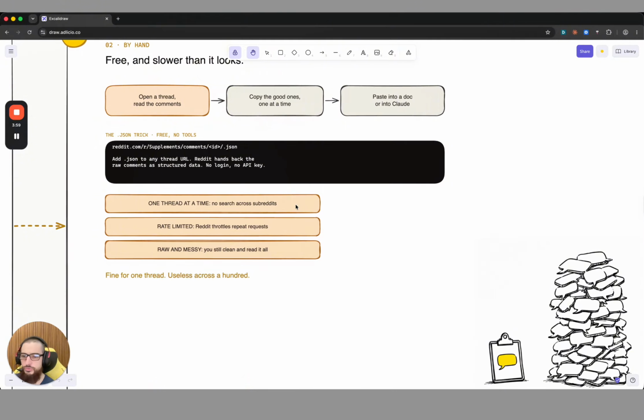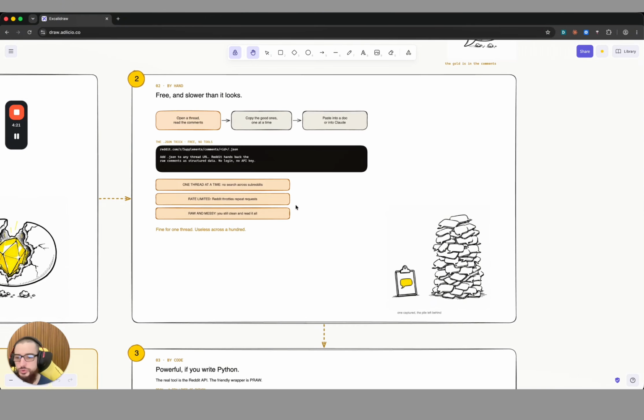But this is still one thread at a time. You can't search across subreddits. You have to search for all of them. You're rate limited at one point, because Reddit will also throttle those requests that you're doing. It's raw and it's messy. You still have to clean it up. You have to read it all, and so on. So yeah, if you really want to scale your research, this is probably just useless, right?